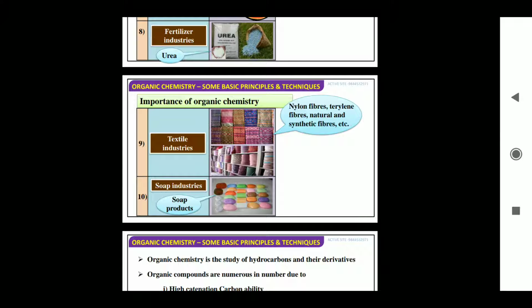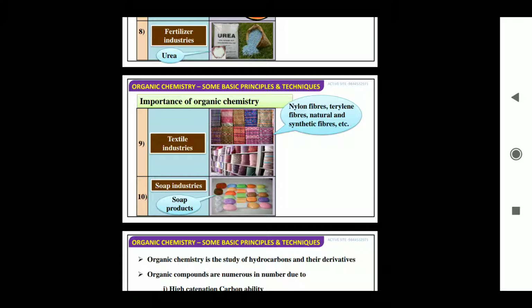Next one is the textile industry. We already discussed nylon, terylene, and fibers; these are all made by chemical industries and textile industries, where they use a lot of chemicals for coloring fibers and fabrics, which is why we have different colors of fabrics with different patterns right now. All this is possible today because organic chemistry has developed, and a lot of work has been done in the industries and research labs, because of which we are benefited.